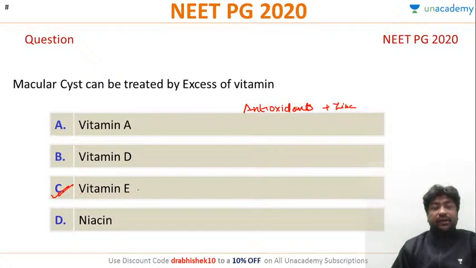Obviously E is one of the strongest naturally occurring antioxidant vitamins, and vitamin C can also be there, but it is not in the options. The correct answer will be vitamin E. Very high doses of vitamin E, vitamin C and antioxidants are given in these cases. Is it clear to all of you? The correct answer is C, vitamin E. In macular cyst, the main treatment is antioxidant plus zinc.